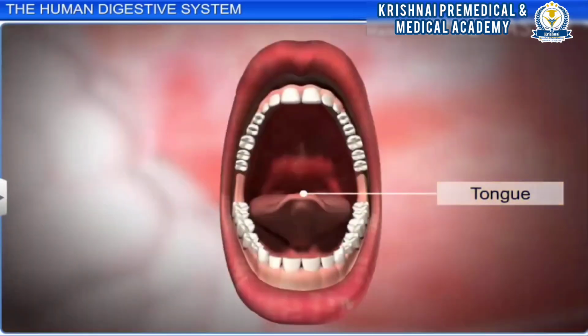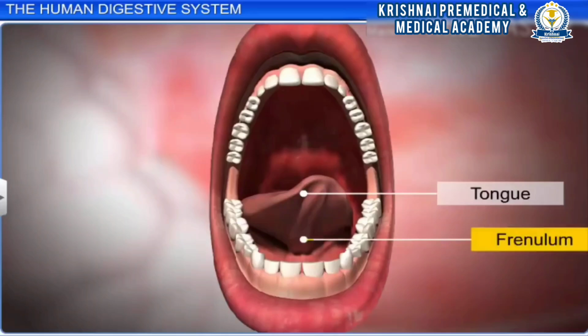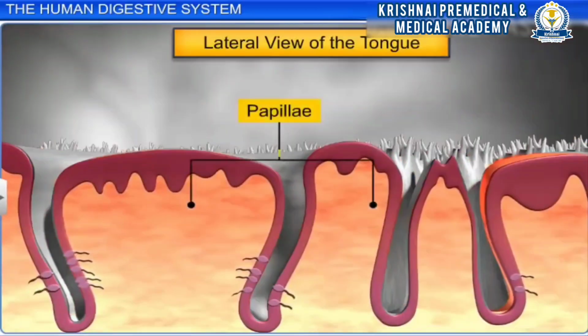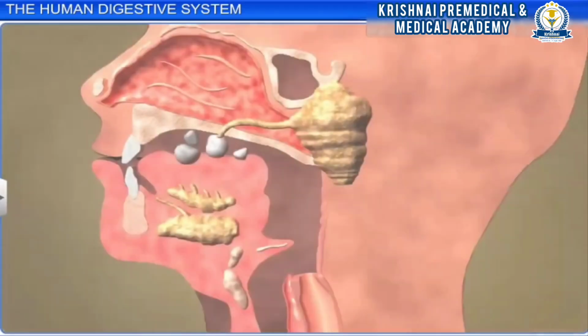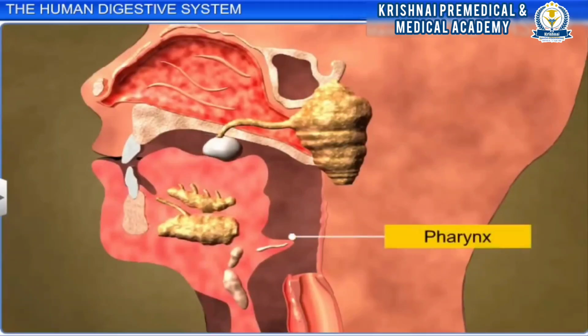The tongue is the second member of the oral cavity. It is a freely movable muscular organ attached to the floor of the oral cavity by the frenulum. The upper surface of the tongue is covered with papillae, small projections arranged in rows, some of which bear taste buds. The tongue helps push food from the oral cavity to the pharynx.